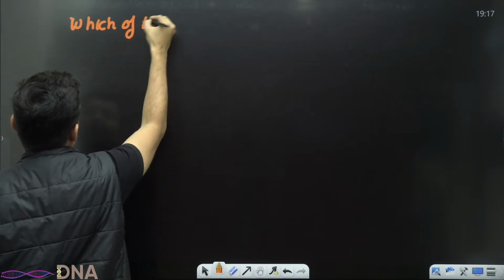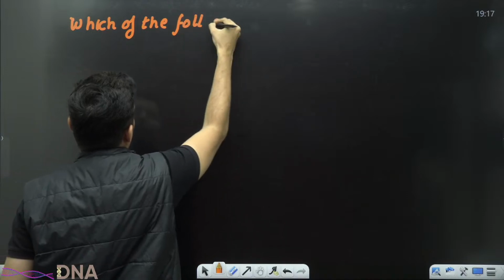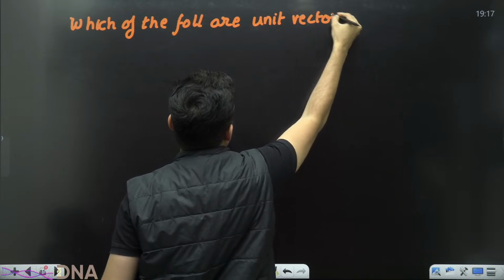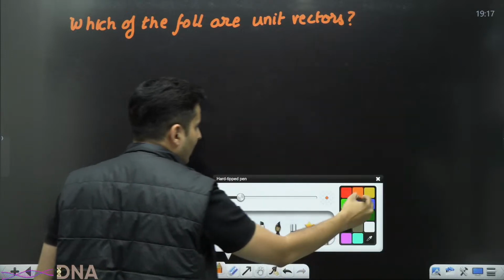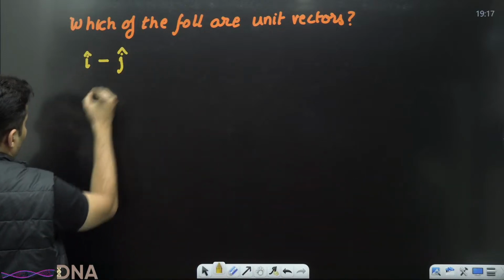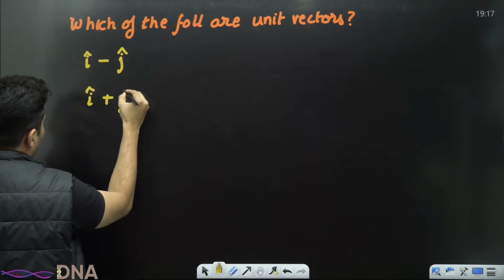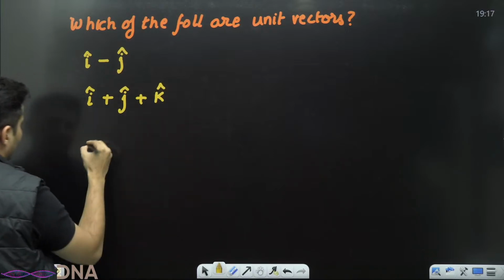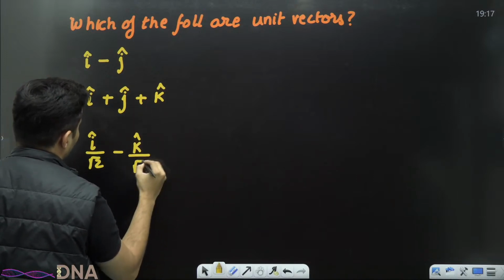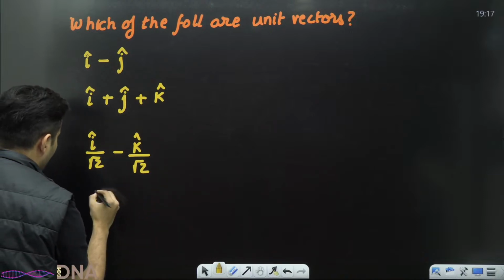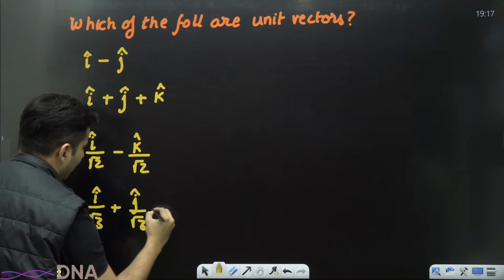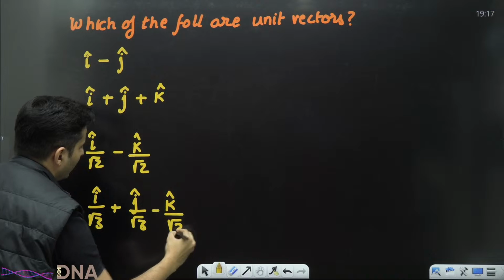Now, if they ask you a question, which of the following are unit vectors? The options given are: i cap minus j cap; i cap plus j cap plus k cap; i cap by root 2 minus k cap by root 2; i cap by root 3 plus j cap by root 3 minus k cap by root 3.